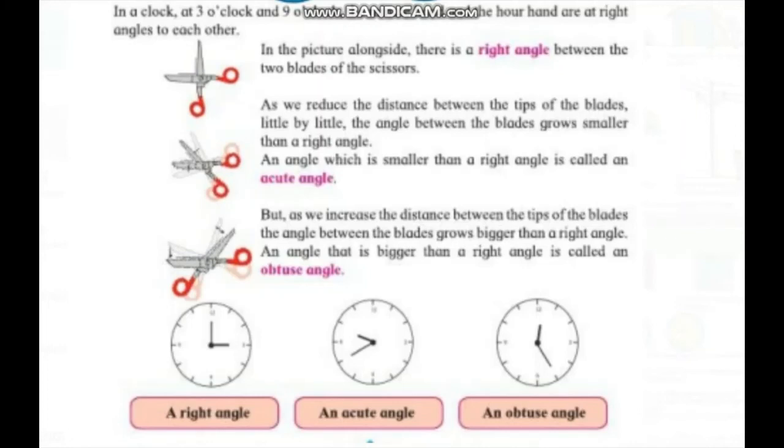That's why this clock shows the example of an obtuse angle.